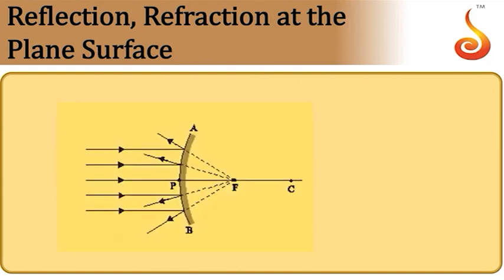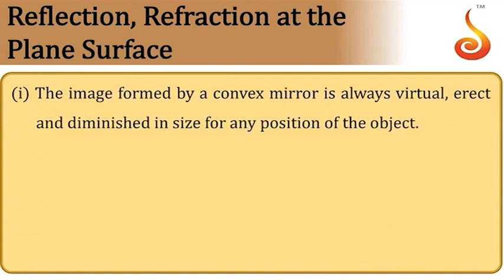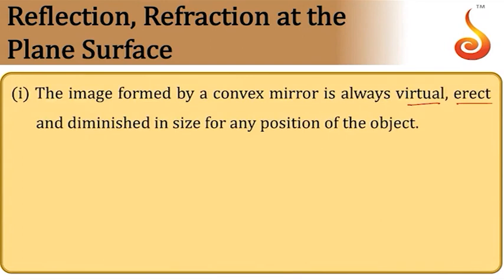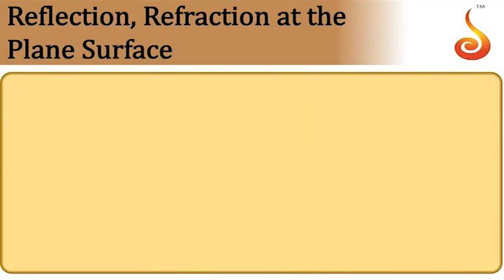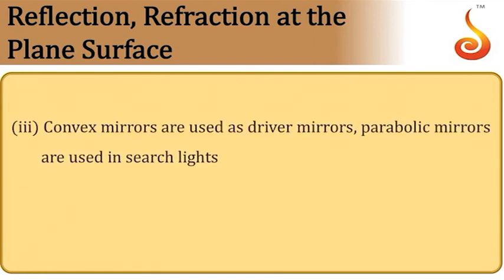Coming to convex mirror, so image formation is like this. So it produces always virtual image. Virtual image produced by convex mirror is always diminished. So it is always of small size than that of the object. The image formed by convex mirror is always virtual, erect and diminished for any position of the object. Magnification is always less than 1 because it is diminished image. Then they are used as the rear view mirrors in vehicles, that is driving mirrors.